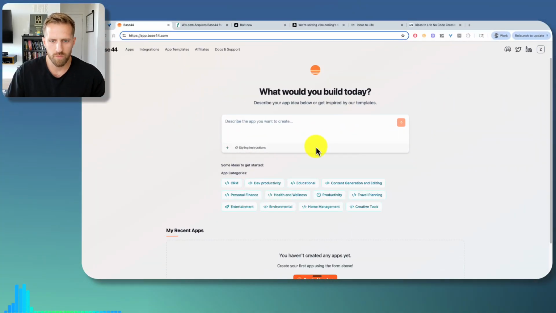Is Base44 a good platform to vibe code on? We're going to find that out today. If you're new here, my name is Zach. I help non-technical people bring their software ideas to life.